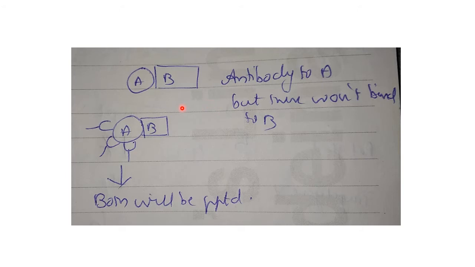And co-immunoprecipitation and pull down assay are closely related methods to identify stable protein-protein interaction. And in a case of co-immunoprecipitation, an antibody-bound protein is itself bound to another protein that does not bind with the antibody. That is, you have got two proteins A and B. You have generated antibodies against protein A, and these antibodies will not bind to B. But A and B, they both will be precipitated out.